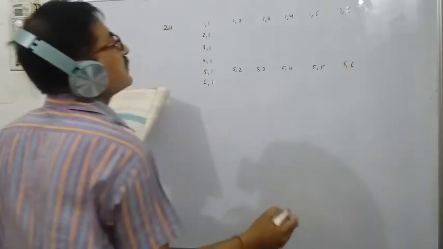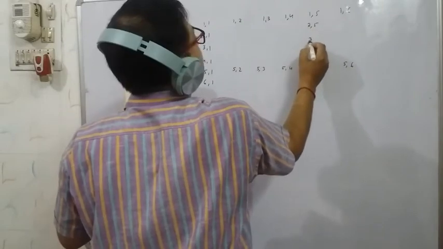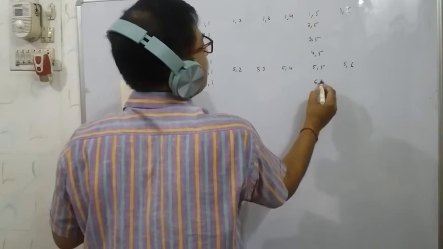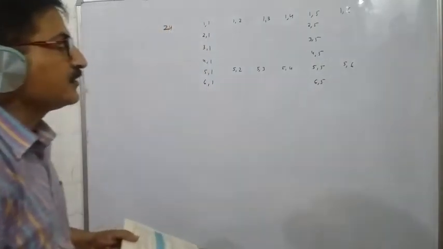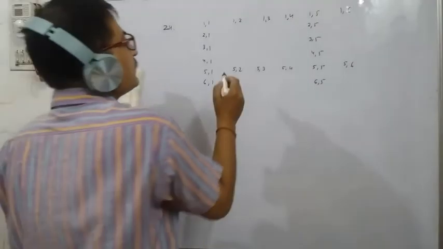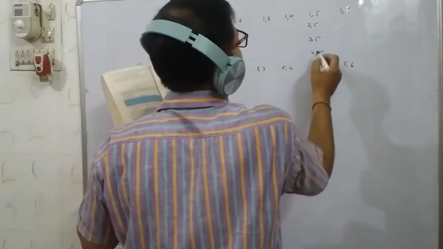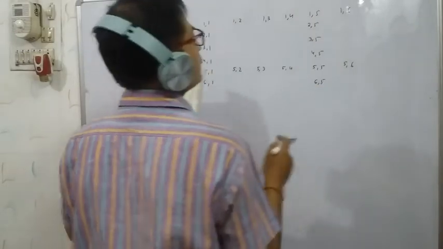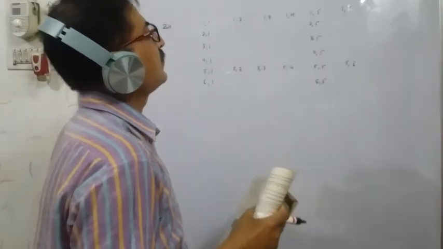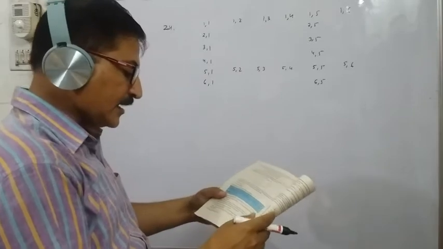Here also the 5 is coming. Now in this column also, it will be 2 5, 3 5, and 4 5, and there will be 6 5. There, students, you will see the 5 is coming at least once. So how many times is 5 coming? 1, 2, 3, 4, 5, 6, 7, 8, 9, 10, 11, which means 11 times you are seeing that 5 is coming.